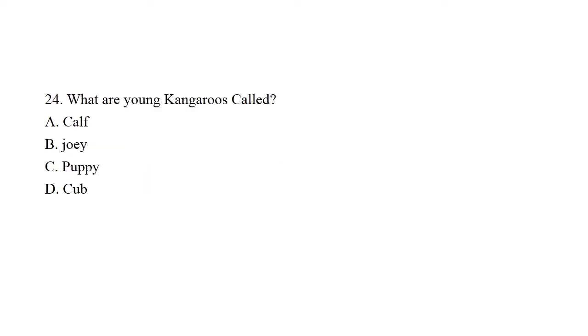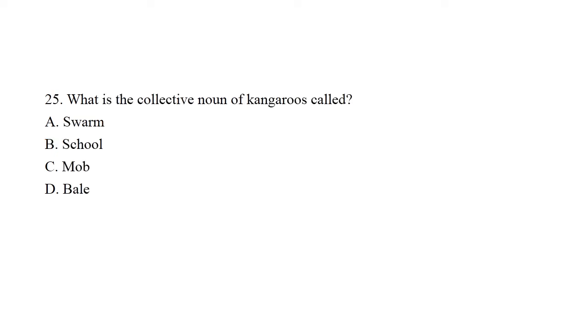Question number 24. What are young kangaroos called? A, calf. B, joey. C, puppy. And D, cub. So the right answer is B, joey. Question number 25. What is the collective noun of kangaroos called? Option A, swarm. B, school. C, mob. D, bale. So the right answer is C, mob.